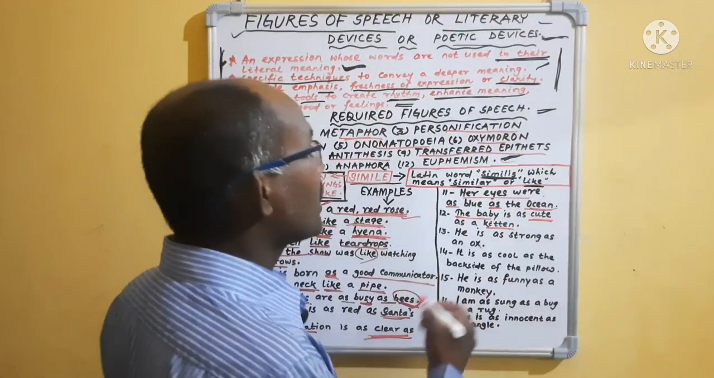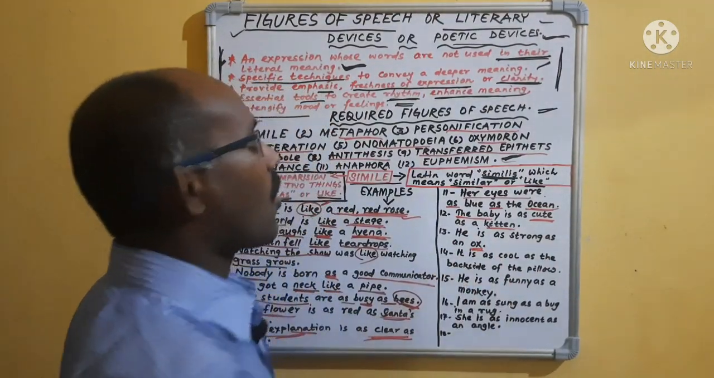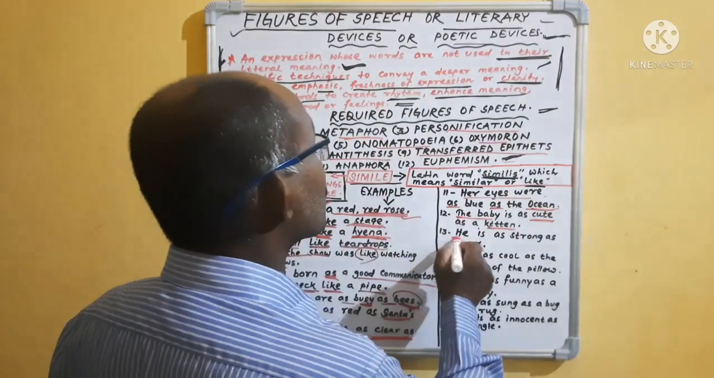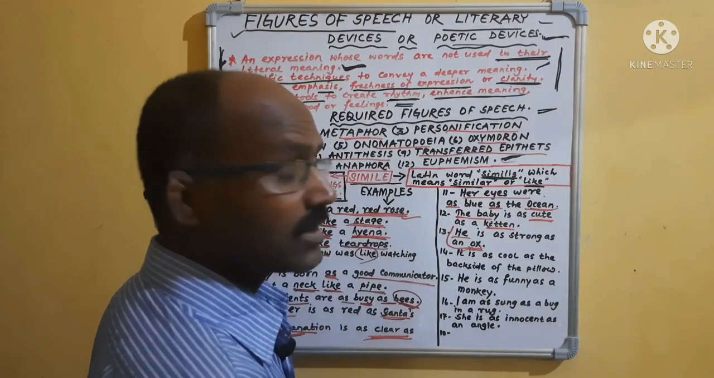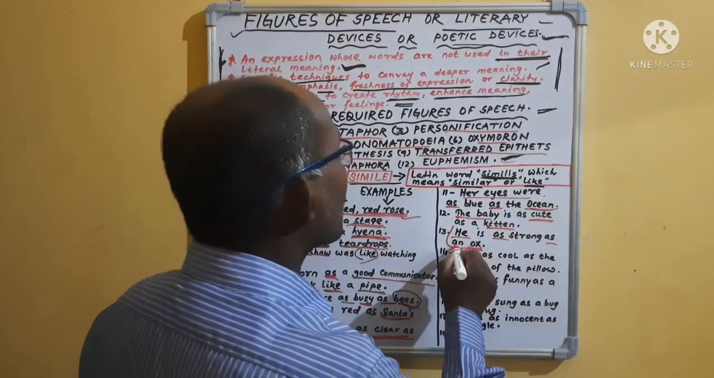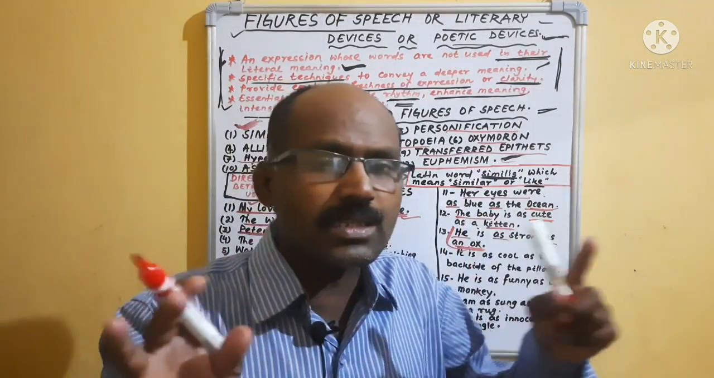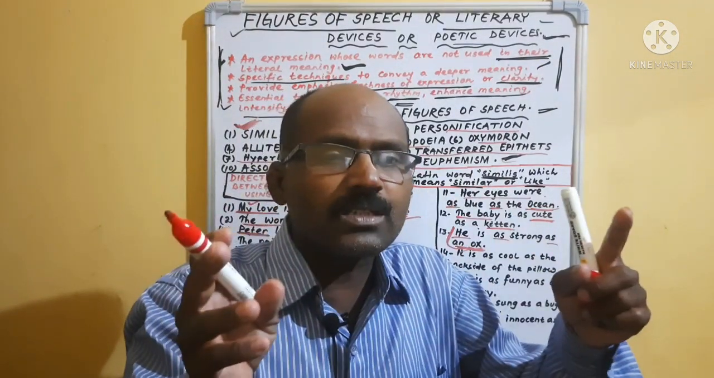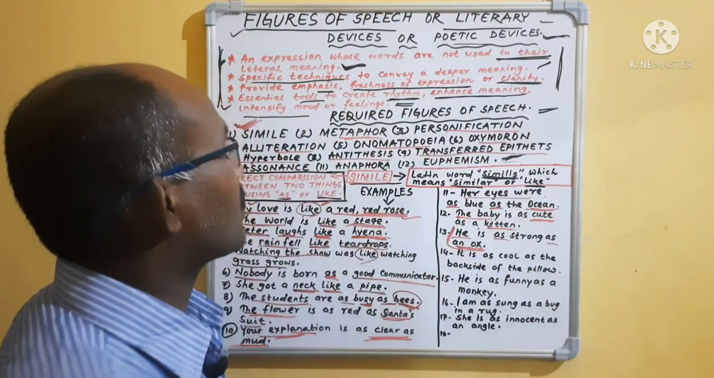The result is a simile. "He is as strong as an ox." You know, an ox is very strong. He is also strong. So he is compared with the ox, isn't it? So "as" is used. So this is also a simile. That means here you will see two different objects are compared with each other using as, like, or as...as.